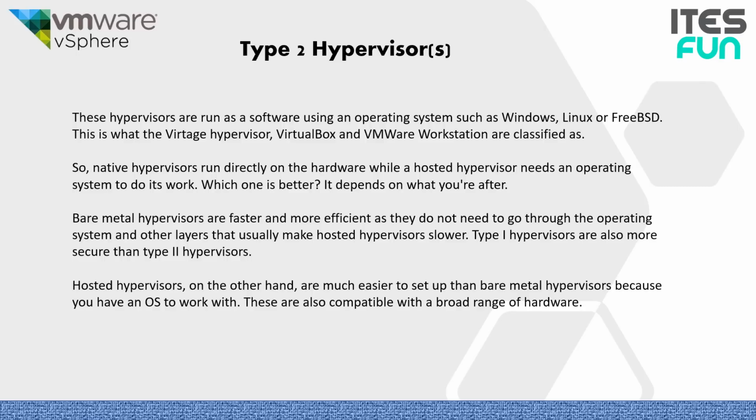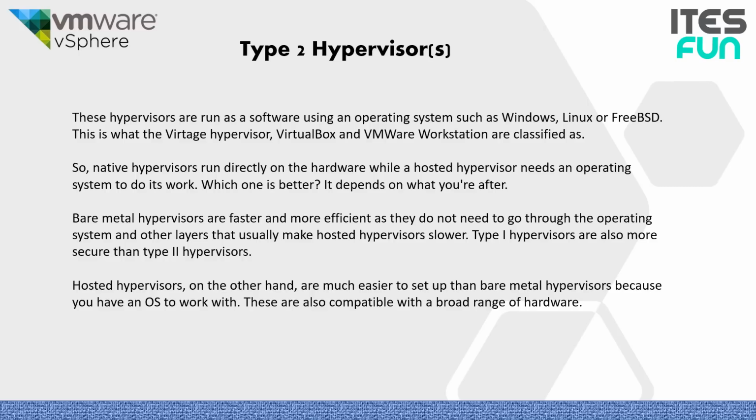The bare metal hypervisors are faster and more efficient as they do not need to go through the operating system and other layers that usually make hosted environments slower. The type 1 hypervisors are also more secure than type 2 hypervisors. Hosted hypervisors, on the other hand, are much easier to set up than bare metal hypervisors because you have an operating system to work with, and these are also compatible with a broad range of hardware.